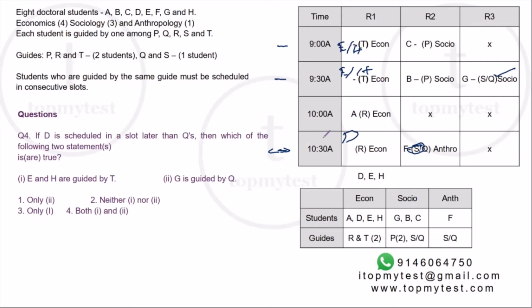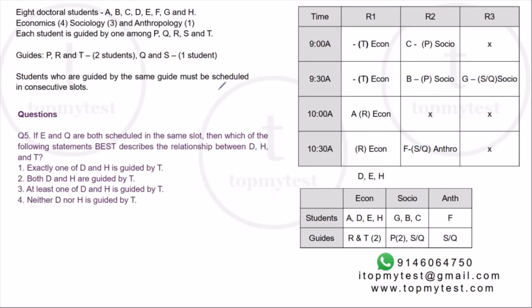E and H are guided by T. This is definitely true. G is guided by Q. This is also true. Both 1 and 2 are true. Option 4 will be our correct choice. Question number 5. If E and Q are both scheduled in the same slot. E and Q are both scheduled in the same slot. That is possible here or here.